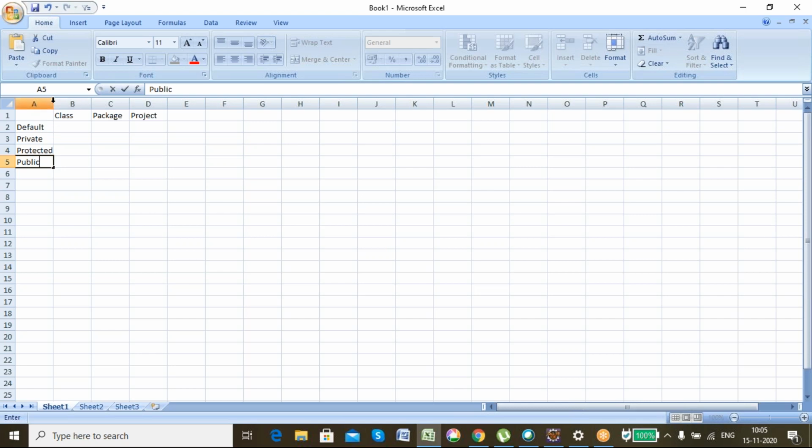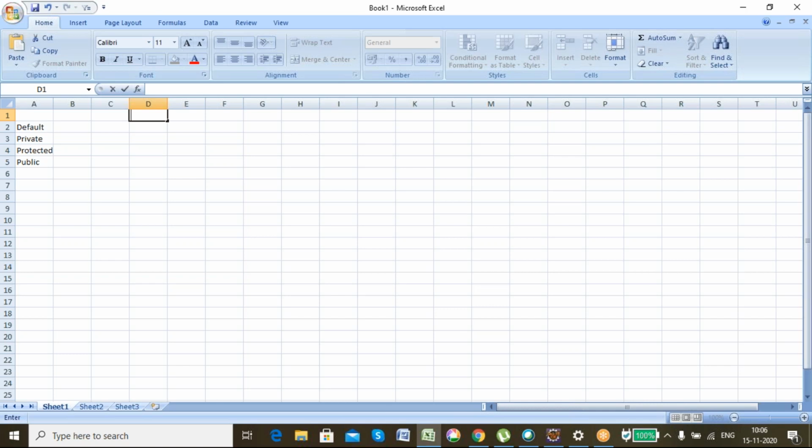So what is an access modifier? Tell me in normal English, what do you understand by access modifier? Guys, tell me. No, that is not it. Okay, anyways, good try. So an access modifier directs Java that this particular variable has access up to this much area.